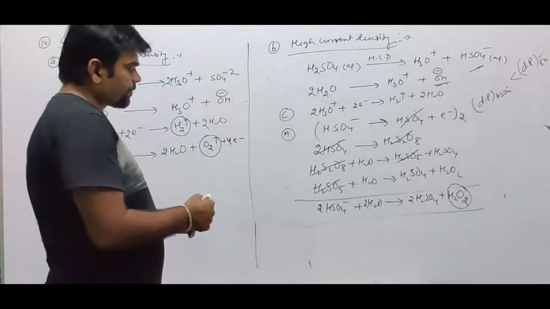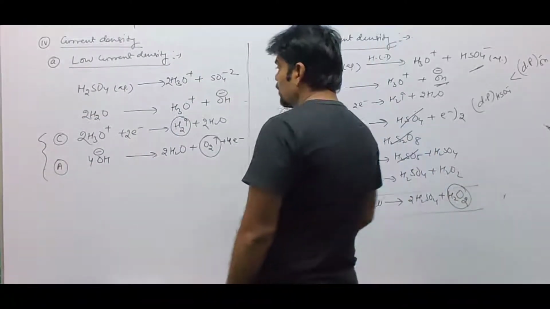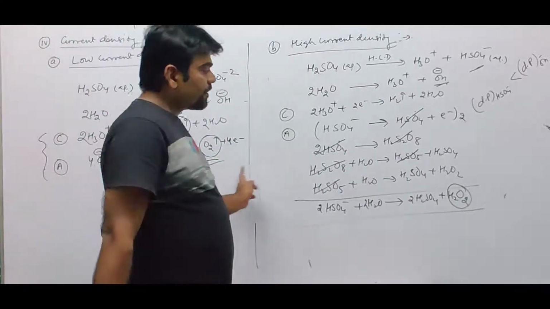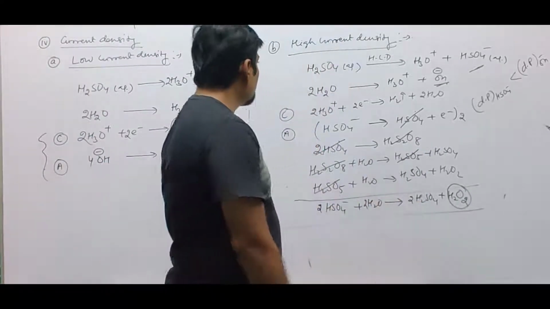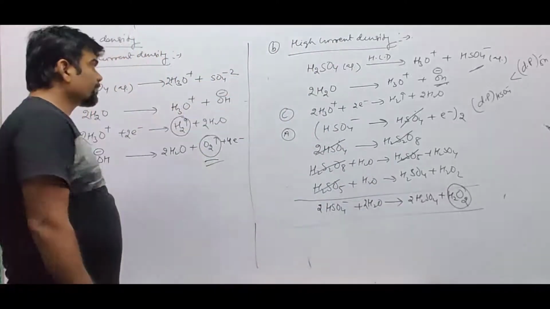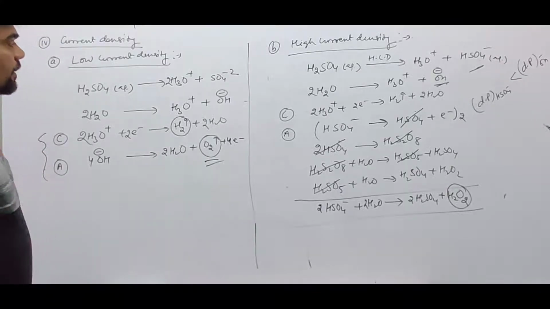So at the anode, hydrogen peroxide is evolved, whereas over here, at low current density, oxygen gas is evolved. See, there is a difference in the products when we use different current density.